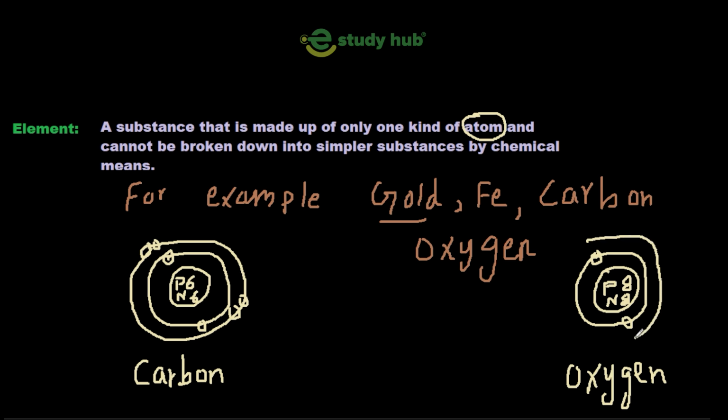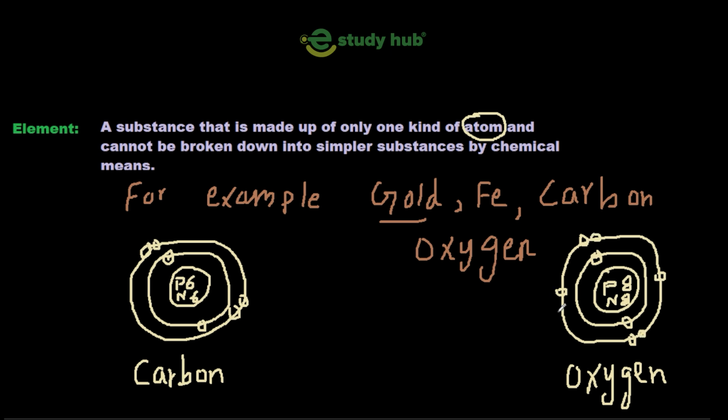There's a rule you have to remember. In the first shell, their orbit and shell are the same, in the first orbit, there are 2 electrons. In the second shell, there will be 8 electrons. But in the case of oxygen, there are a total of 8 electrons. 2 electrons are in the first shell and 6 in the second shell. You can count, these are 8 electrons: 1, 2, 3, 4, 5, 6, 7, 8.